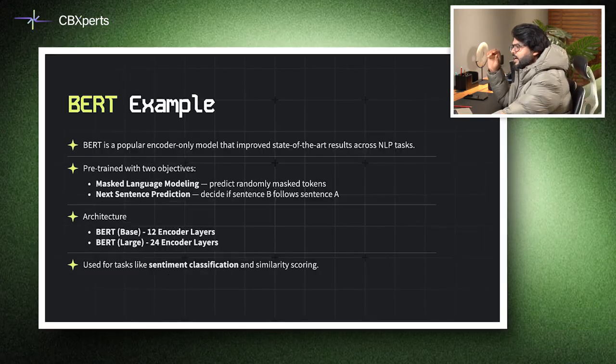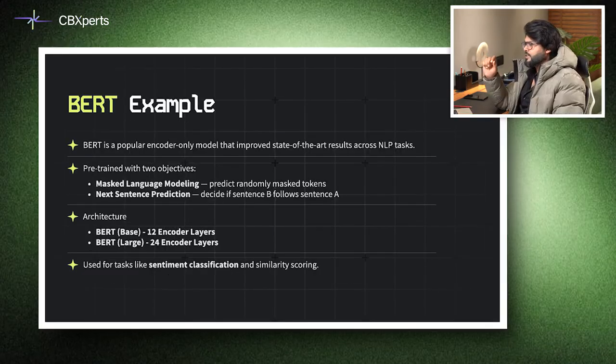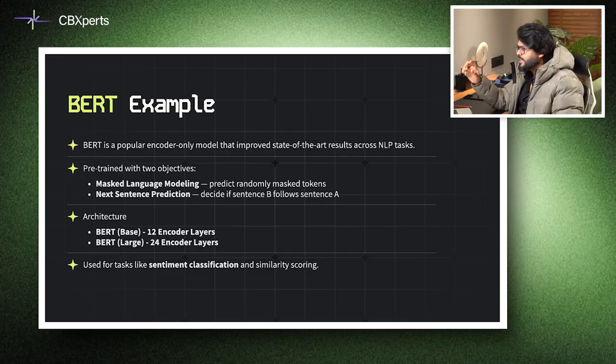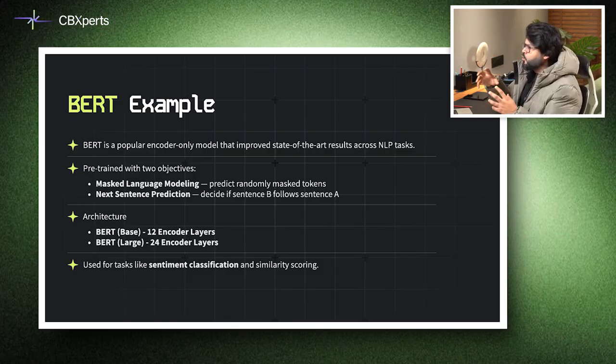And if we take the BERT example in encoder, I'll explain the full form, which is Bidirectional Encoder Representations from Transformers. That is BERT. And remember it because you'll use this word on a very regular basis. Bidirectional Encoder Representations from Transformers, BERT. Now to understand exactly what it is, it pre-trains using two objectives. So BERT has two objectives with which it pre-trains.